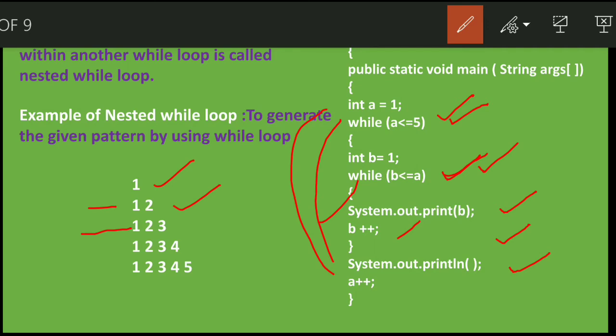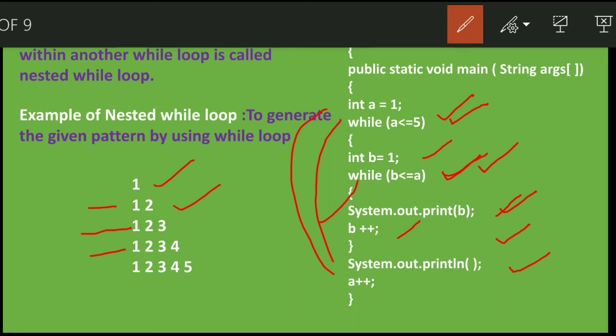The condition is true. Again we'll enter, while b is less than or equal to a. Yes, b goes up to 3. 3 is equal to 3. So what are the values less than or equal to 3? 1, 2 and 3. So it will display 1, 2 and 3, and then again b will be incremented to 4. System.out.println, again it will create a new line, and again a will be incremented to 4. 4 is less than 5, while b is less than or equal to a.